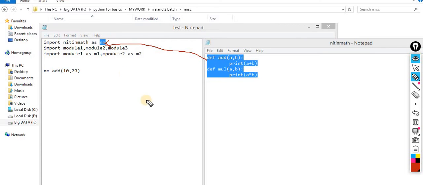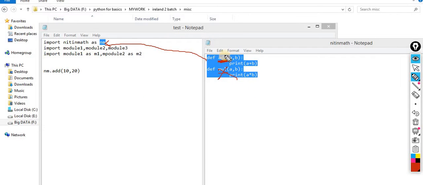Okay, every function is loaded over there, but I don't require all. Keep this point in mind. I required only this add. I need only this add. I don't want this multiplication. But here the add and the multiplication are both loaded. Unnecessarily the load is increased. Obviously, whenever all the data is loaded over here, my file becomes a little heavy.